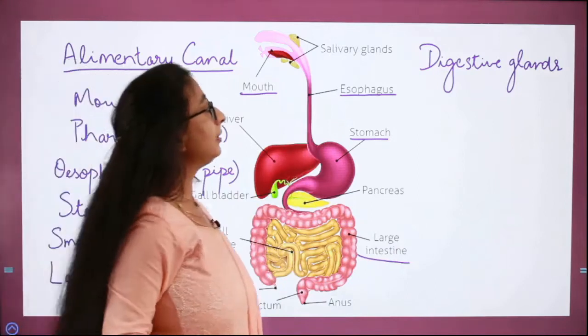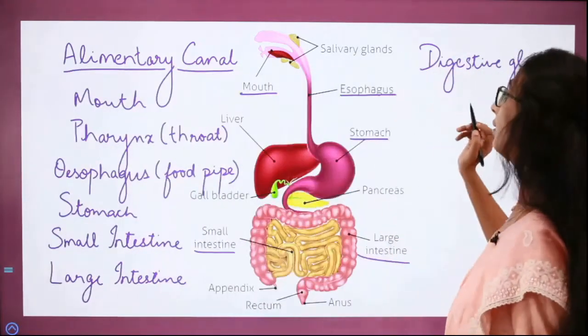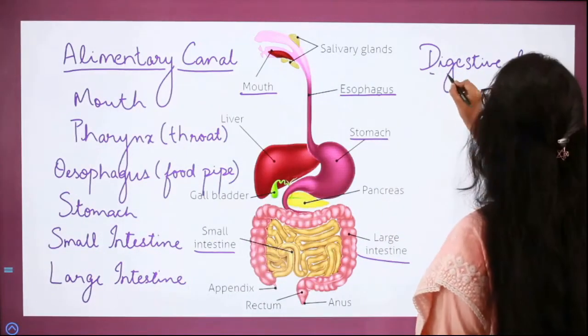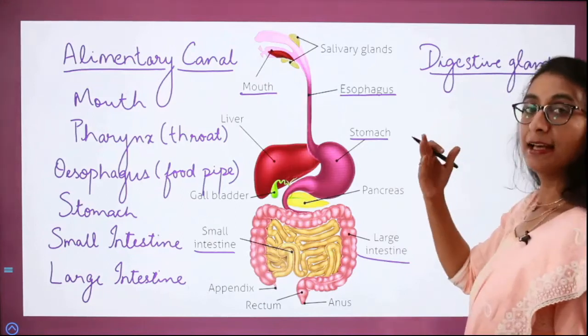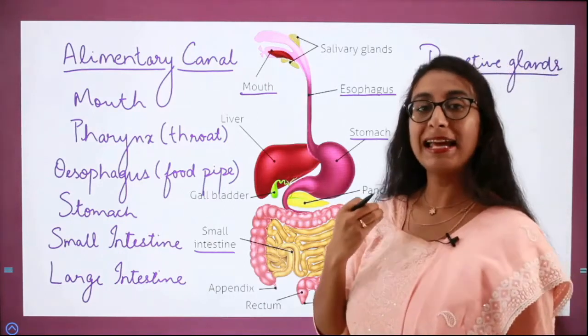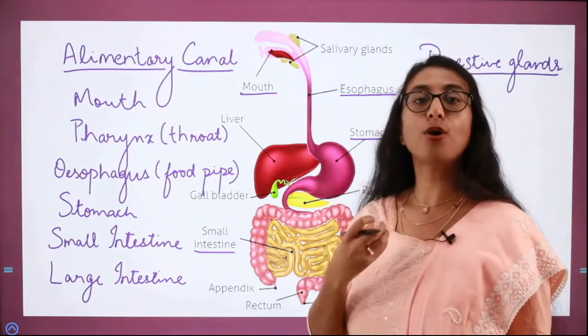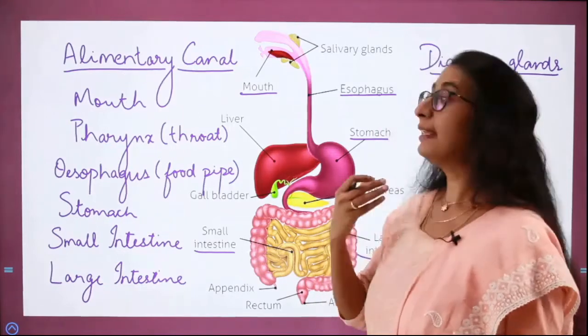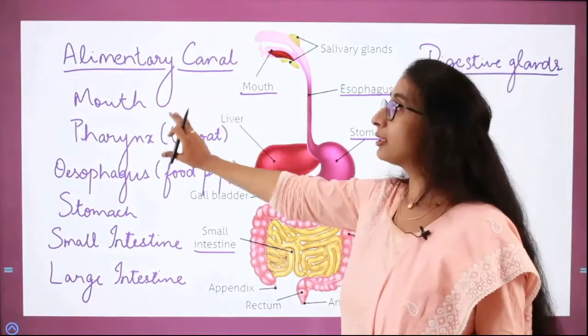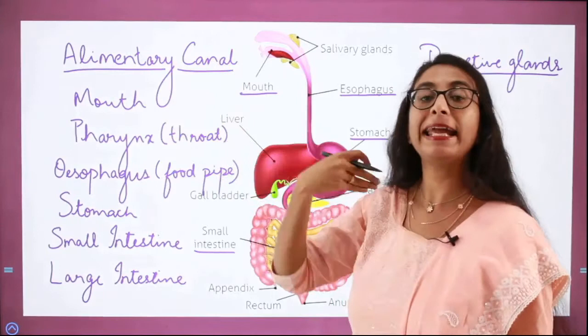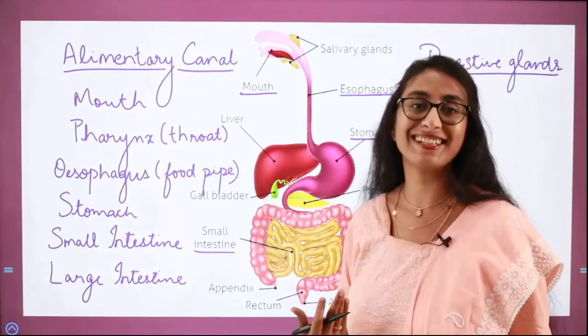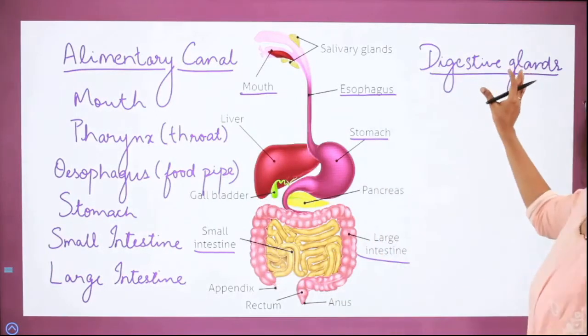Then we have another important part of the digestive system, that is the digestive glands. Digestive glands are the glands which secrete juices or enzymes, and they are associated with the organs of the alimentary canal and aid in the process of digestion. These glands are called digestive glands.